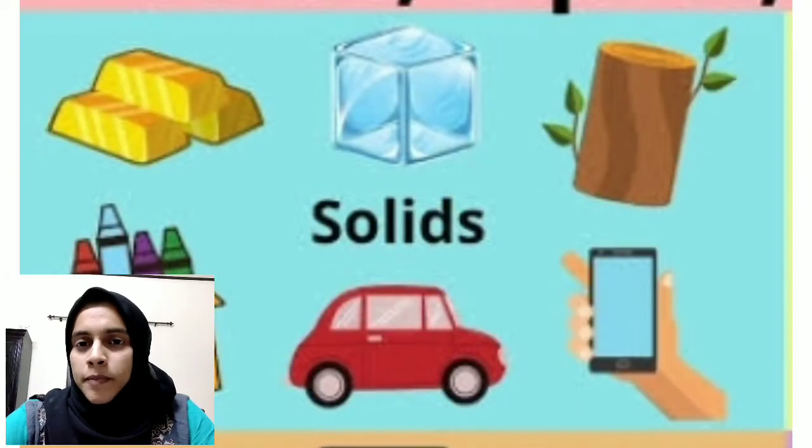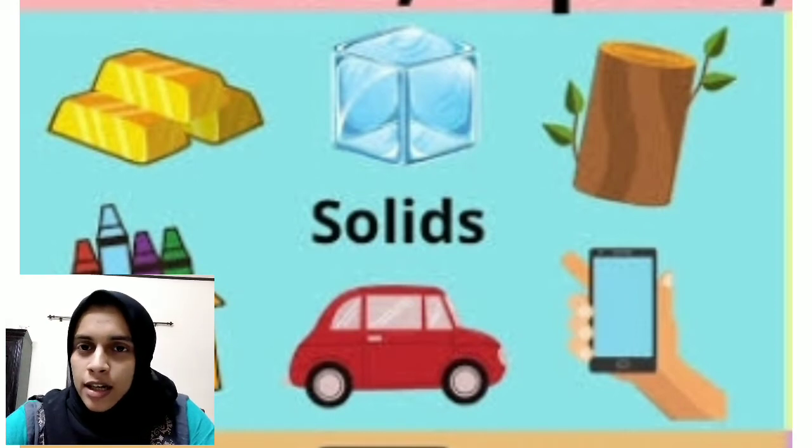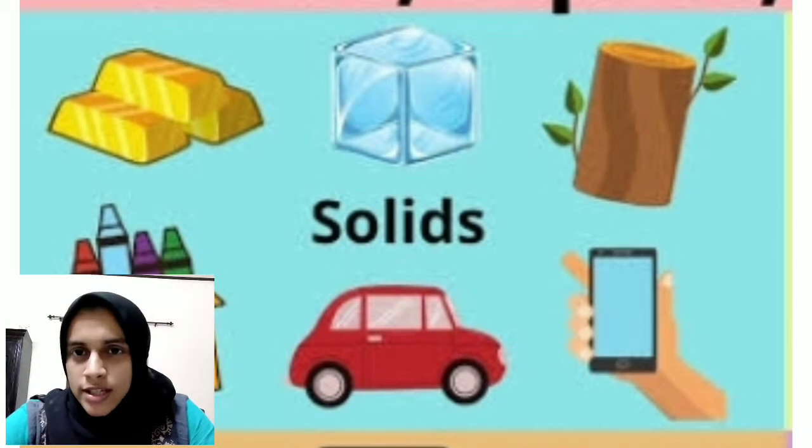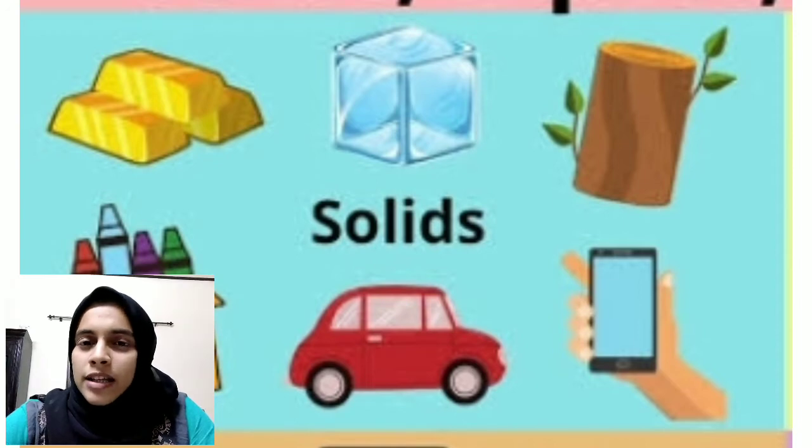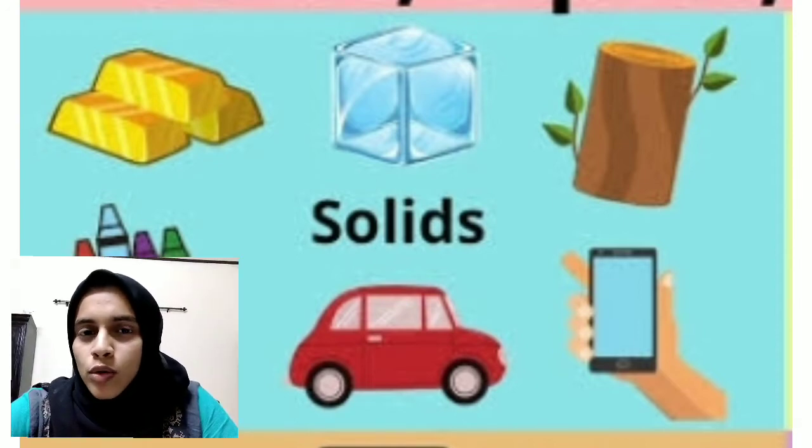Now we can discuss the properties of solid state. Can you please say which are the examples of solid state? Pen, pencil, then pen stand, books, car, door, fruits, vegetables. Many examples are there. You can just go through it.